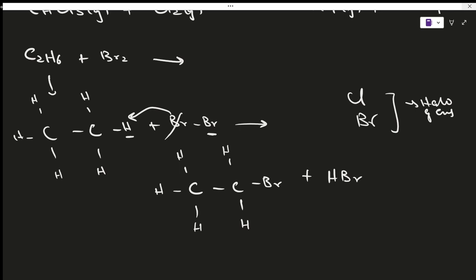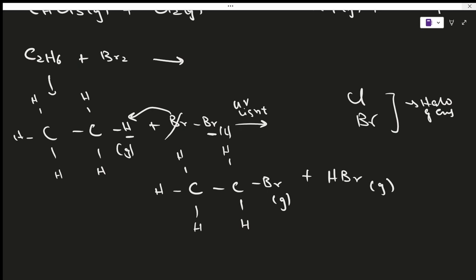So yeah, there's one more catch. This happens under UV light. This is something that we know, but the products are going to be in a gaseous state. You need to know that bromine exists as a liquid, it does not exist as a gas. At room temperature, bromine exists as a liquid, and this is also going to be in a gaseous state.